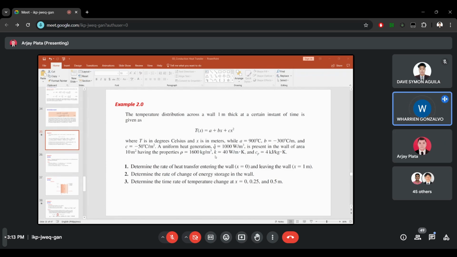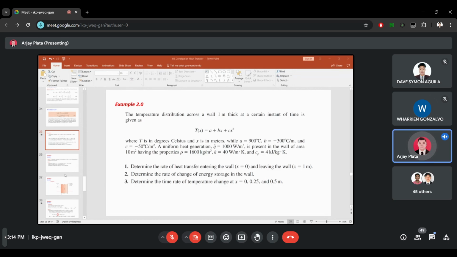The heat transfer is entering the wall at x equals 0 and leaving the wall at x equals 1 meter. The rate of change of energy and the time rate of temperature change are to be found at x equals 0.25 and 0.5 meters. Okay, thank you, Warren.